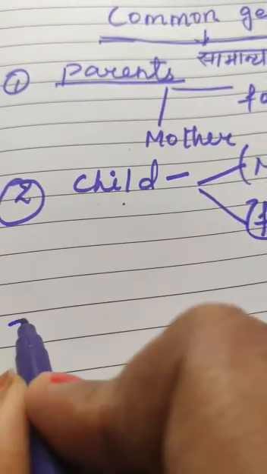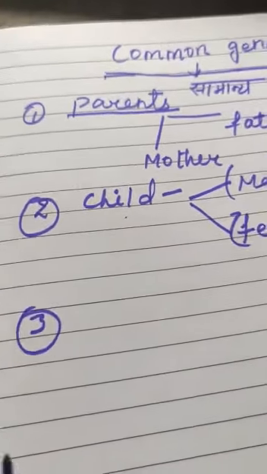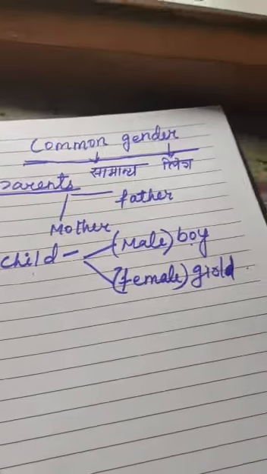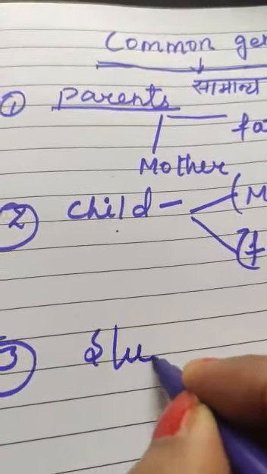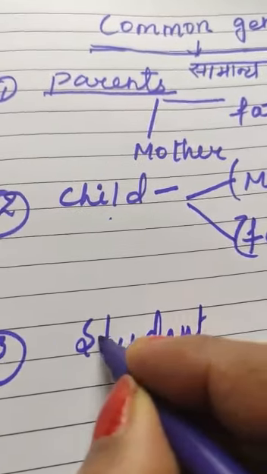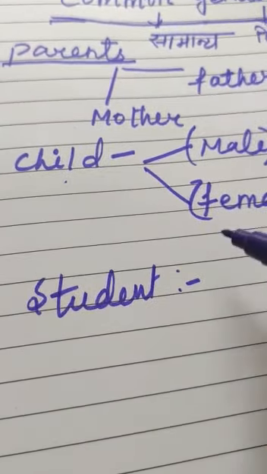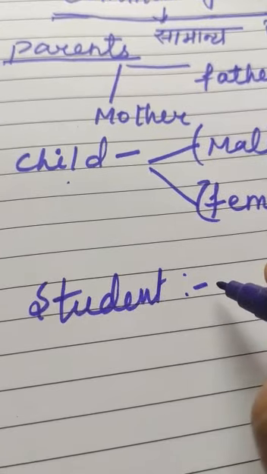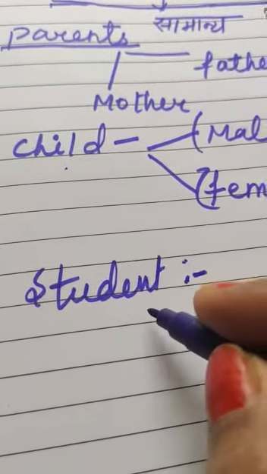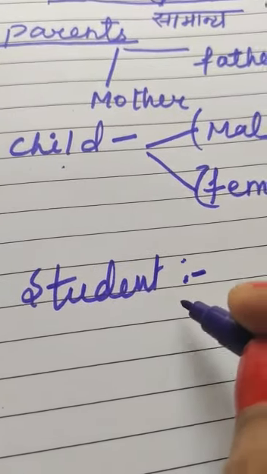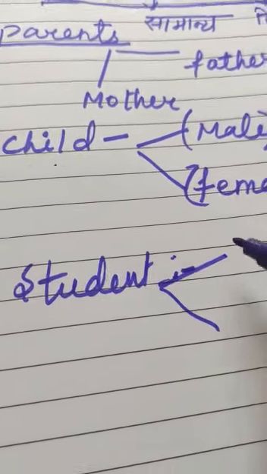Now the third example you can take here is student. You are students, children. You can easily understand the common gender. If you are a student, then you are the common gender. How is it? Because student is also both.